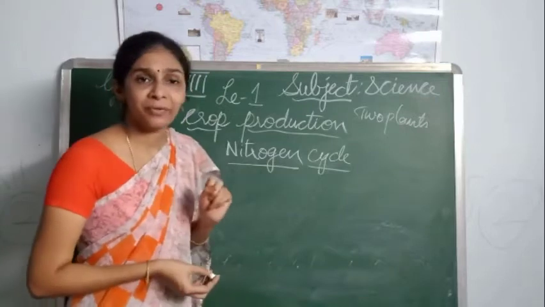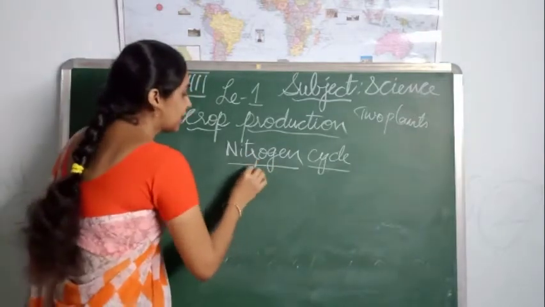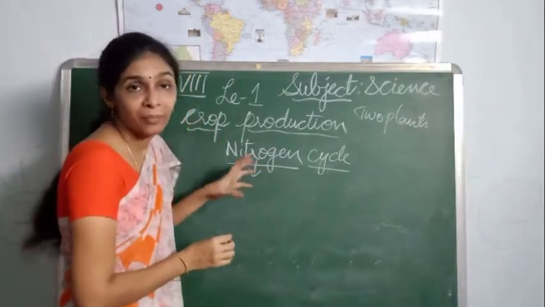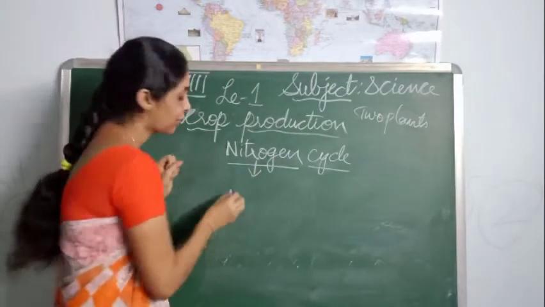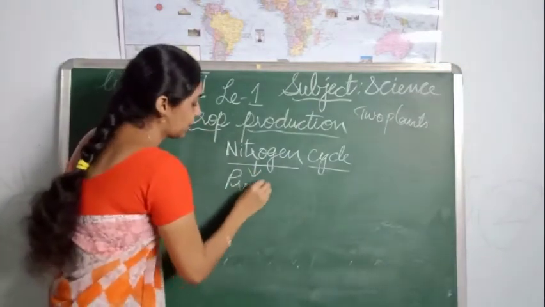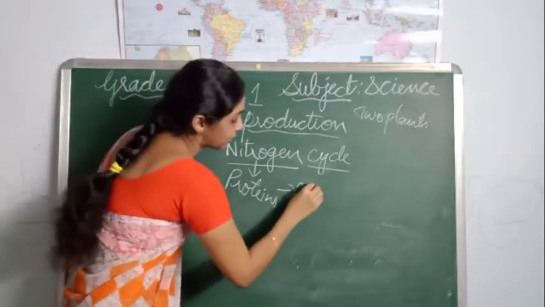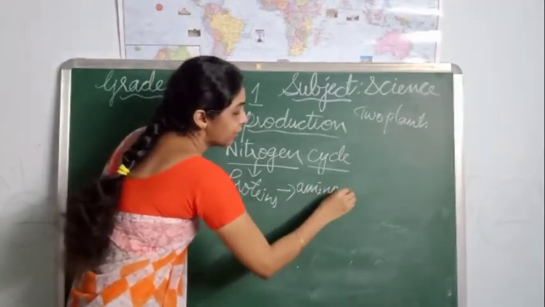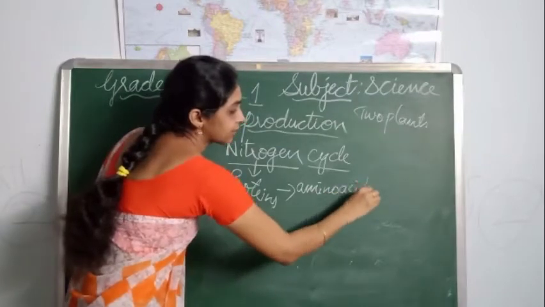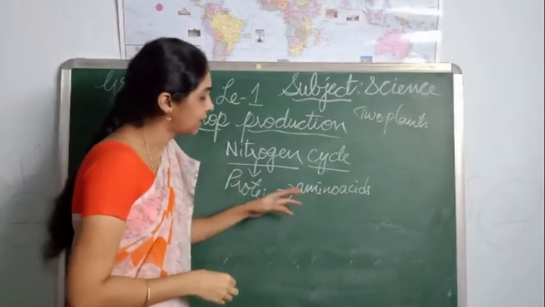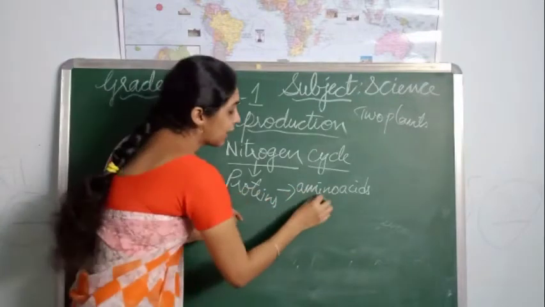For example, nitrogen is required for the preparation of proteins in our body, because proteins are made up of amino acids. These amino acids contain the amino group.